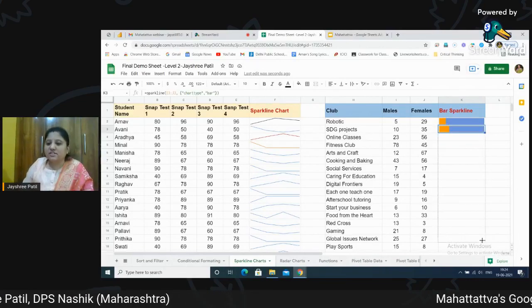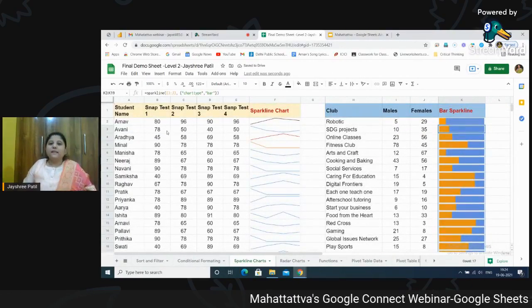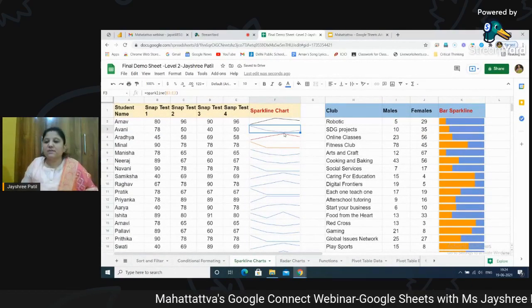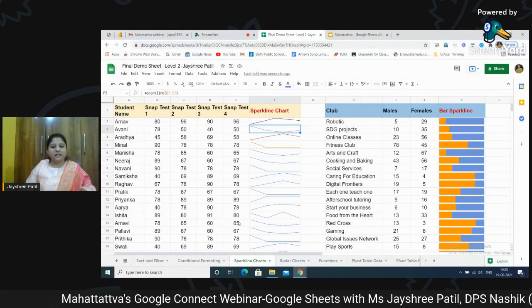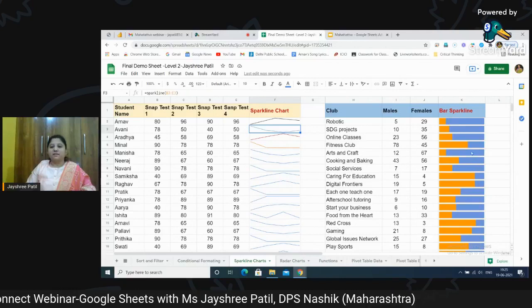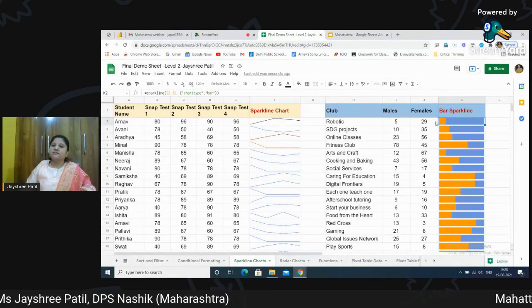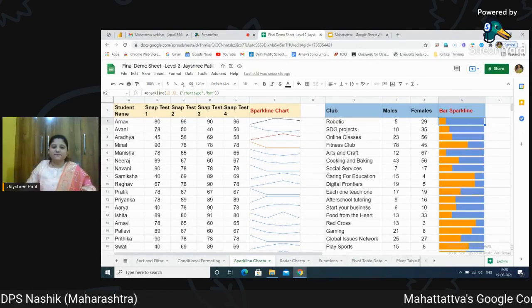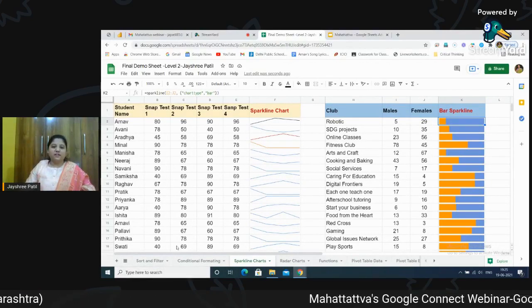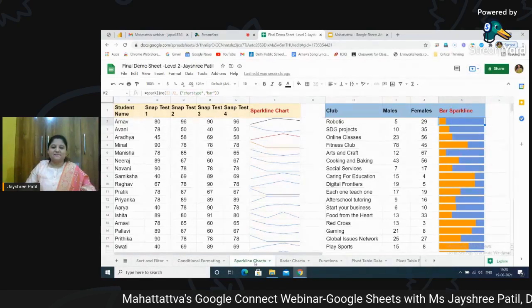Same with this, again just drag it and check it for all other data. So this is sparkline chart, which comes in a line form when you have a similar kind of data. When you have a different kind of data, you can use a bar sparkline. And it is really very easy to understand, as it comes in a small single cell. So I hope these three things are very clear: sort and filter, conditional formatting, sparkline charts.